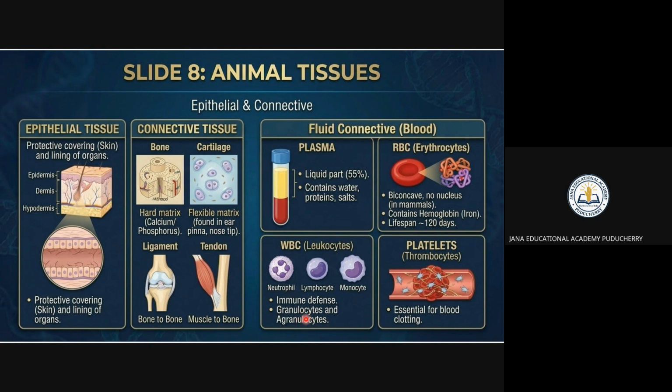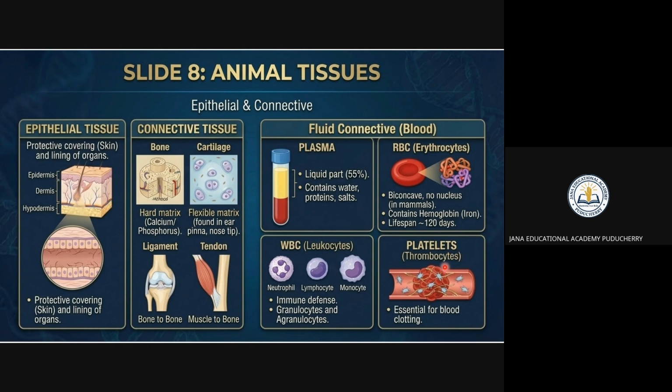So in white blood corpuscles, we have granulocytes and agranulocytes, right? This is nothing but the immunization leukocytes. Now you come to the platelets. You know that when dengue or any disease comes, firstly the platelet count goes low. So you need to bring the platelet count back above 1.5 lakhs. You have to drink more water, right?